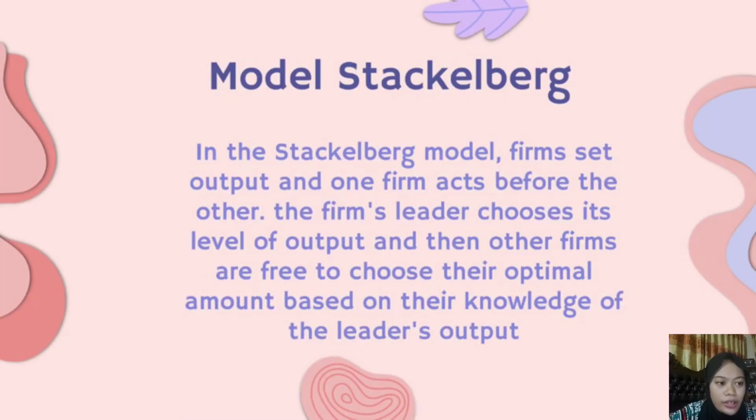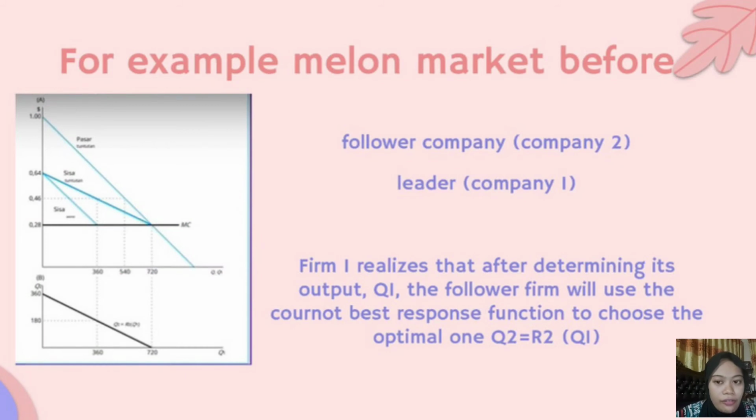The Stackelberg model. In the Stackelberg model, firms set their output and one firm acts before the other. The leader firm chooses its level of output, and then the other firms are free to choose their optimal amount based on their knowledge of the leader's output. Take the melon market. Before that, we talked about the Cournot model. So we assume firm 2 is the follower and firm 1 is the leader.